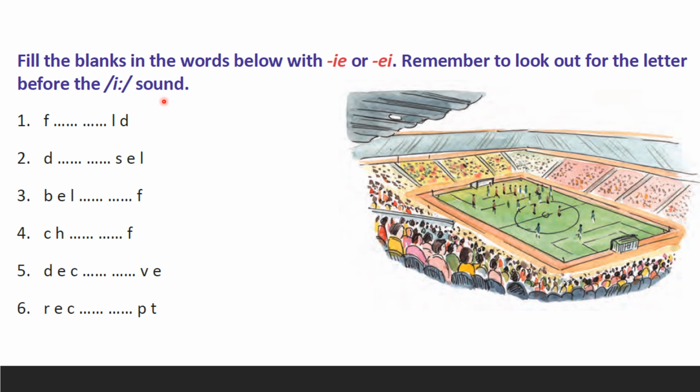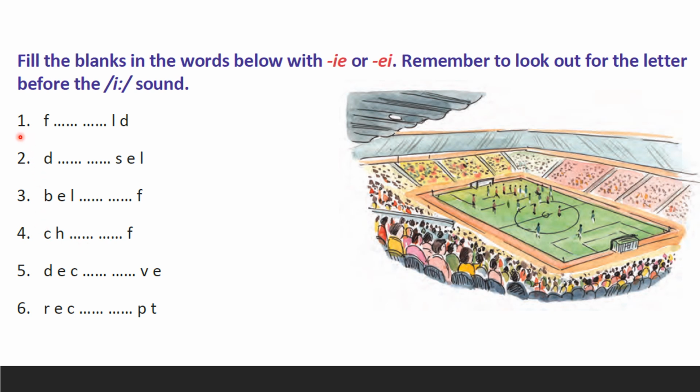This exercise is going to be very easy because we're going to follow only two rules. There is no exceptional cases here. Okay. Rule number 1. If you have C, you have to use EI, right? If there is no C, you're going to use IE. That's all. Easy, right?